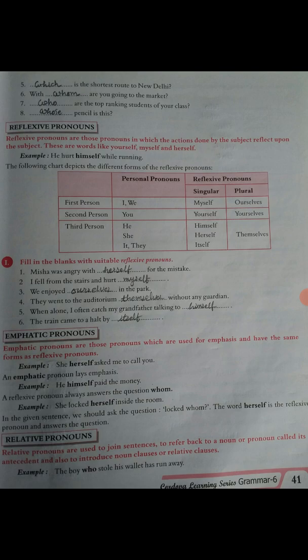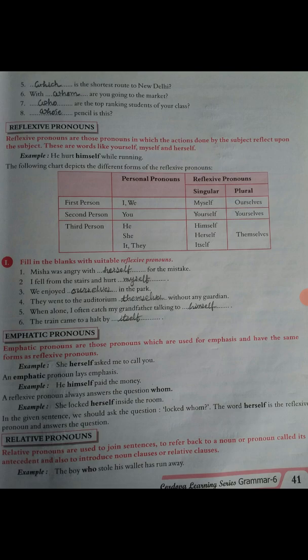Okay, now I number, filling the blanks with the suitable reflexive pronouns. First one, Misha was angry with herself for the mistake. So answer is herself. Second number, I fell from the stairs and hurt myself. So answer is myself. Third number, we enjoyed ourselves in the park. So ourselves, OURSELVES.